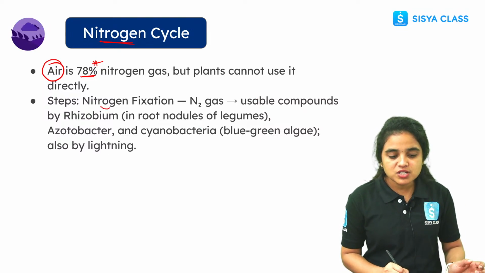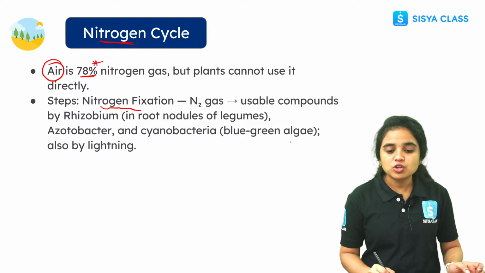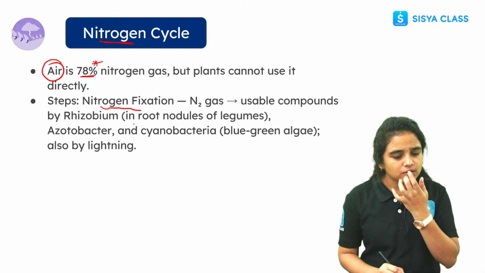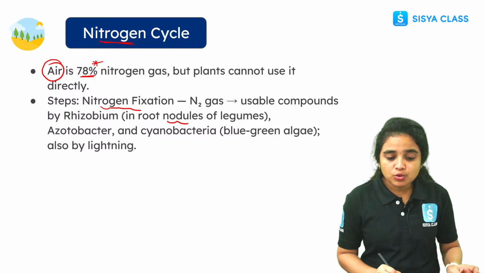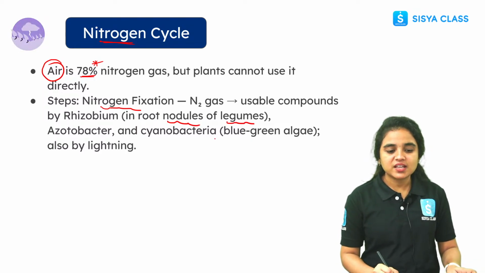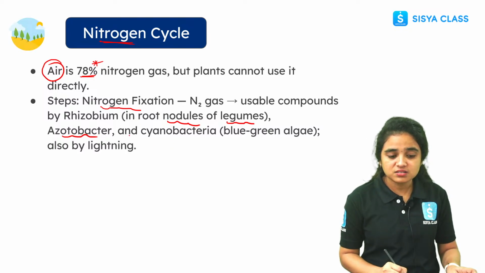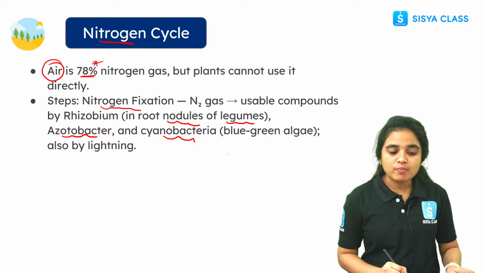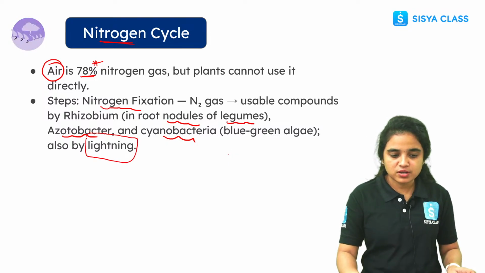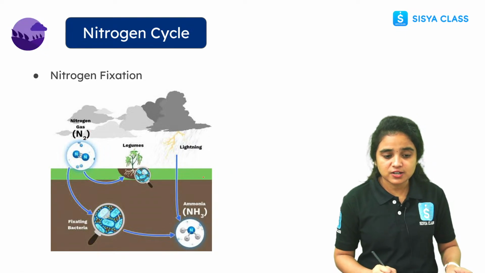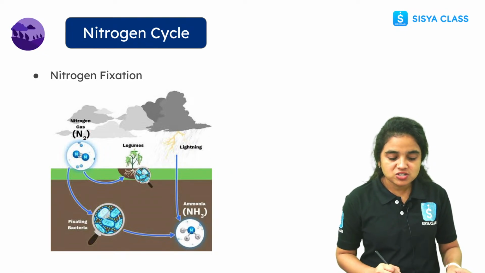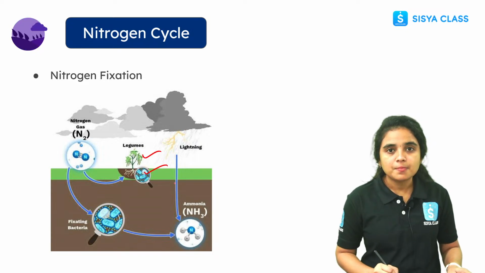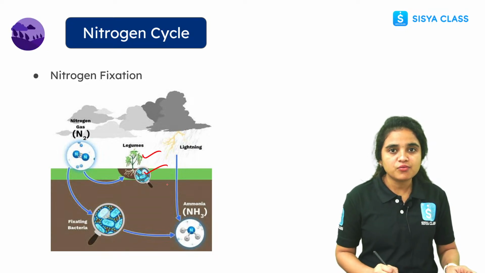Let us see step by step. While coming to nitrogen fixation, nitrogen gas is converted into usable compounds by the rhizobium in the root nodules of leguminous plants. We can also see different types of azotobacter and cyanobacter, which we call blue-green algae. Also, lightning does this, students. I will show you the picture of how nitrogen fixation happens. So this is the picture. We can clearly understand how nitrogen fixation happens by different organisms, including the microorganisms present in the root nodules of legumes, right?